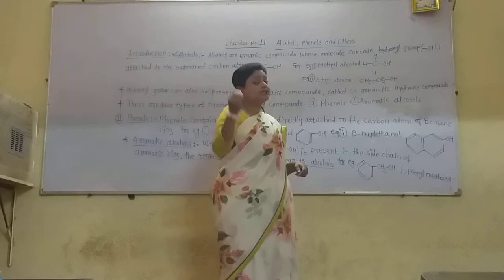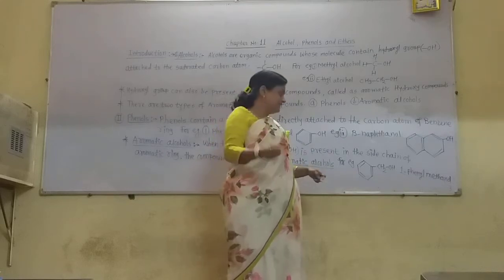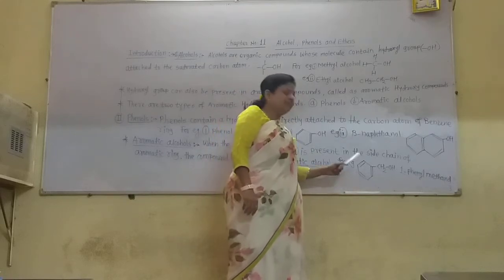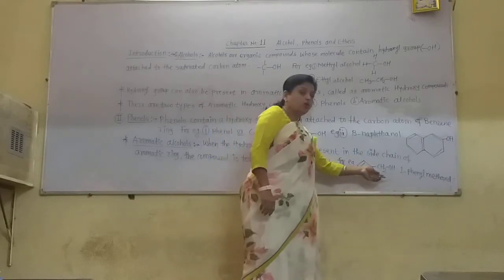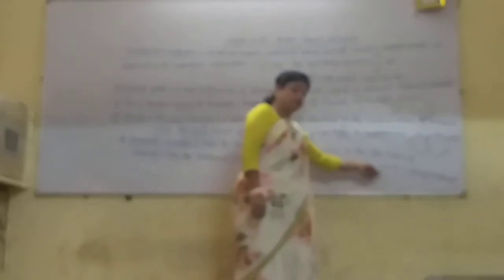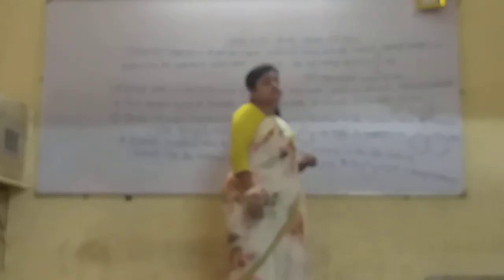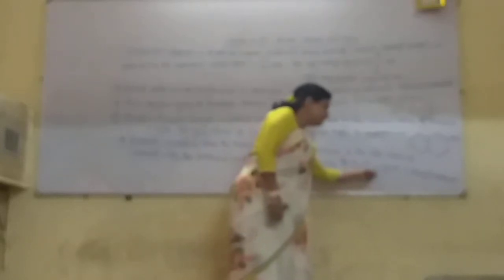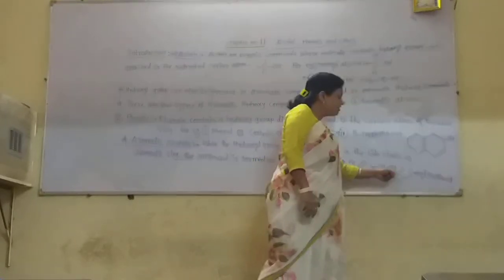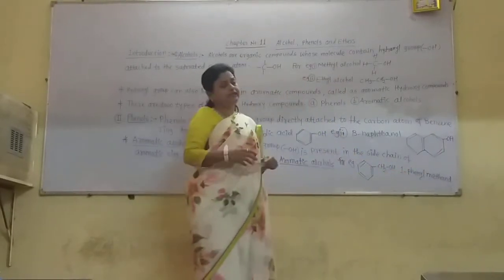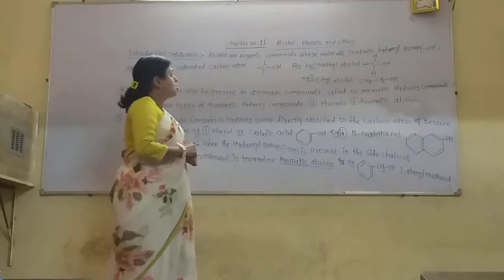methyl alcohol, one hydrogen is replaced by this benzene ring, and the OH group is already there in the methyl alcohol. So this is the methyl alcohol, but one hydrogen is replaced by this benzene ring. So on the side chain there is the OH group of this compound. So it is called 1-phenyl methanol or 1-phenyl methyl alcohol. That is the common name.